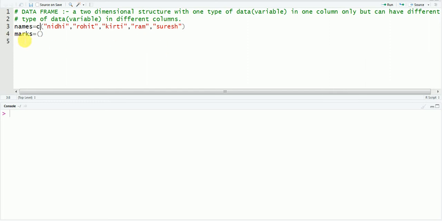So we will form our second data vector, which is marks. We will write marks equal to c, and then we will write marks of all students. Let me write Nidhi has 88 marks out of 100, and Rohit has 87 marks, and Sam has 85, and I'm putting everyone in a row. Ram is our topper, so let us write 92 marks, and Suresh has 80 marks, right? So this is the second vector we formed.